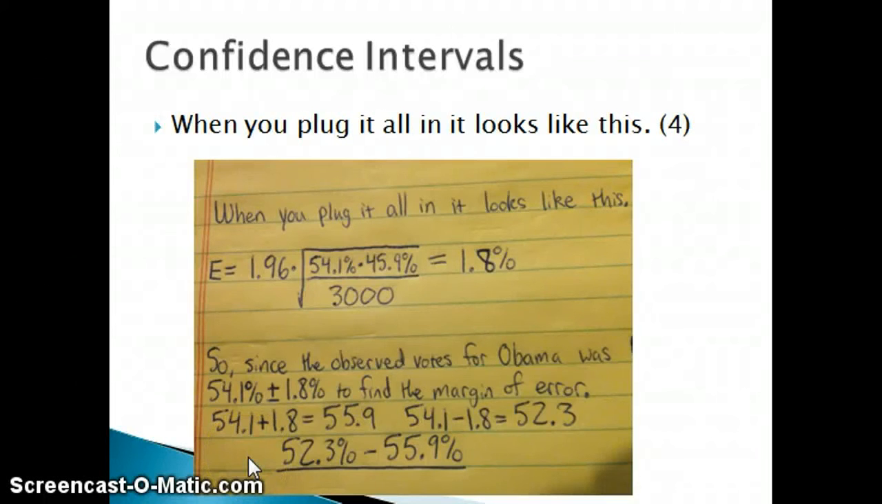When you plug in the actual values into the statistic, you get 1.8% for your margin of error. Since the observed percentage of votes for Barack Obama in our survey was 54.1%, you both add and subtract 1.8% to find two values. When you add 1.8%, you get 55.9%, which is the highest percentage of people, based on our survey and the confidence level we're working with, that could vote for President Obama. Then when you subtract 1.8%, you get 52.3%, which is the lowest level that could vote for President Obama based on the 95% confidence level and the survey we used.